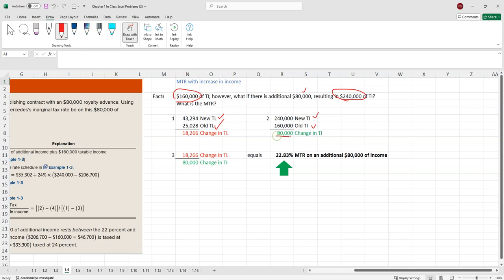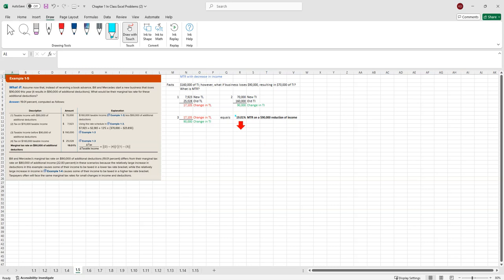Right, so if we take the change in our tax liability, 43 minus 25, over the change in our taxable income, 240 minus 160, if we carry that down and just plug it in the formula, change in TL over change in TI, 22%, right? In other words, if you have 80 grand more of income, your marginal tax rate on that would be 22%. It cuts both ways, right? You can look at this example 1.5 where your income goes down. You would need to figure out what savings or what marginal tax rate would arise by virtue of that.